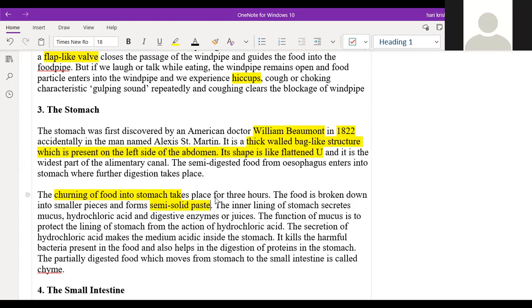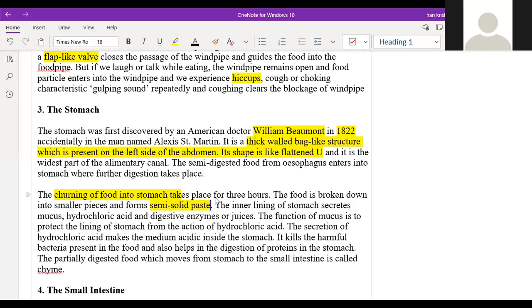And it is like a boundary for the stomach. Whatever the inner layer of the stomach is, it is made up of mucus. This mucus will protect the inner lining of the stomach from the hydrochloric acid. So why is the hydrochloric acid used in the stomach? It will kill the harmful bacteria present in the stomach.